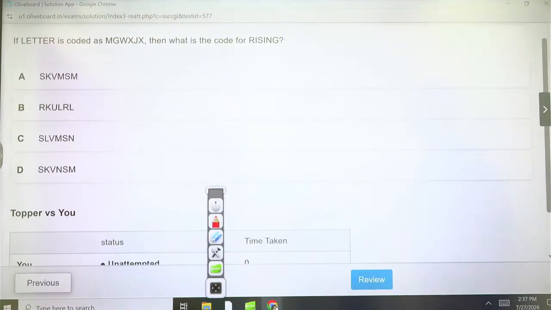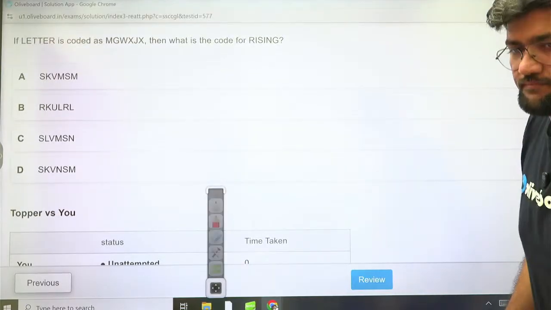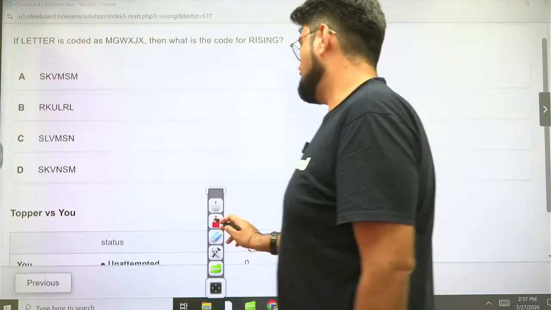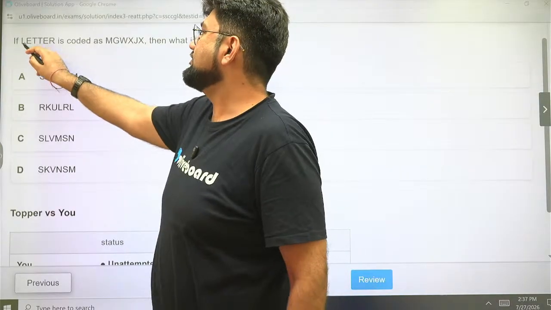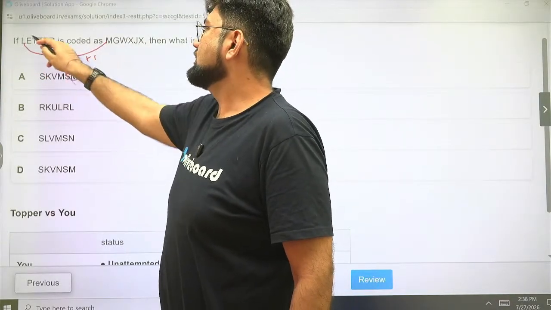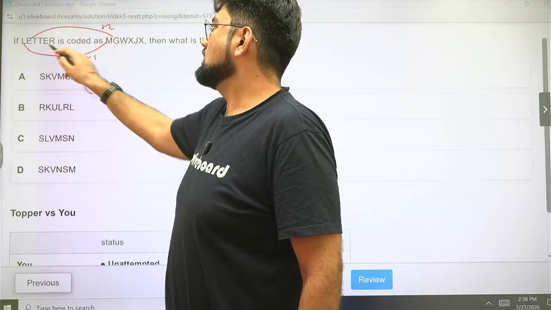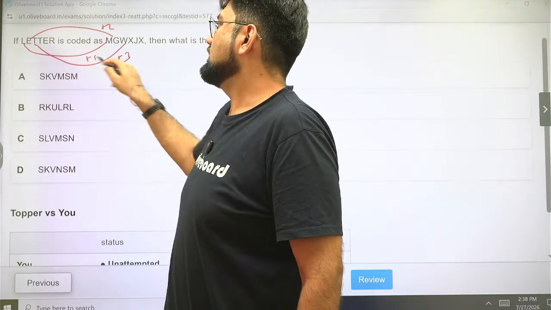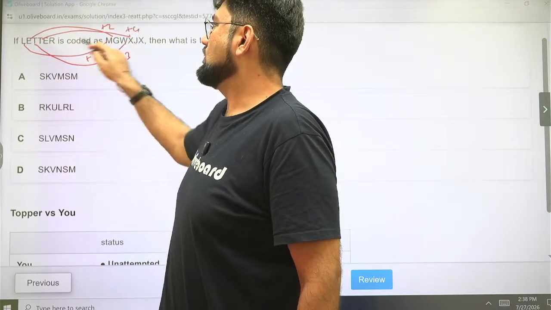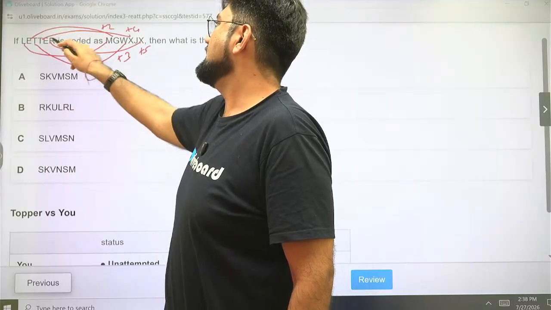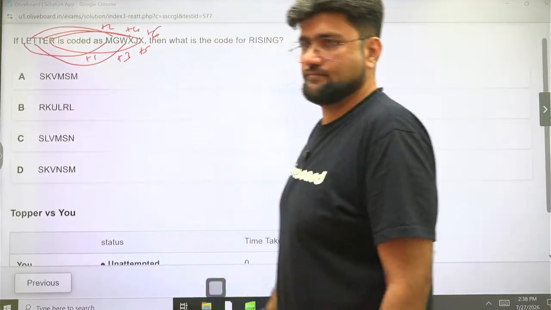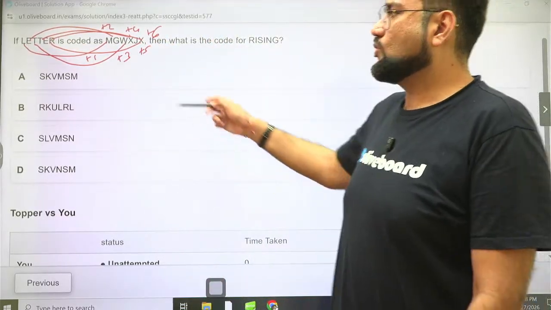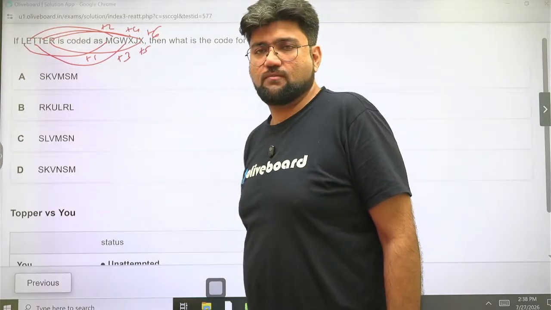If letter is coded as this, what is the code for rising? If we just quickly look at the code, 12 and 13 plus 1, 5 and 7 plus 2, 20 and 23 plus 3, 20 and 24 plus 4, 5 and 10 plus 5, and 18 and 24 plus 6. Simple. Again, we'll look for unique letters in the vertical section, but it's not available.